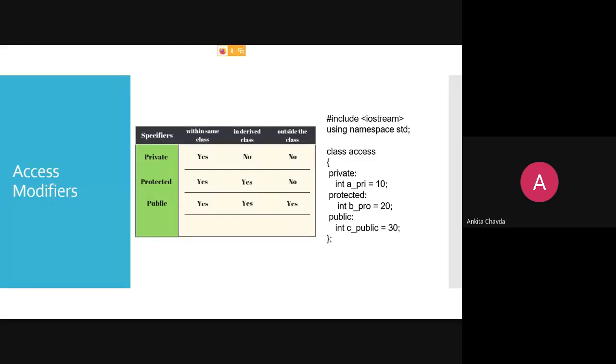Okay. Then in the derived class. So what will be there in the derived class? If it is a private one, nobody can use it. Whether it is in derived or outside the class, you just have to remember that private can be accessed within the class. That's it. Not outside of the class. So everywhere you will have this no and no. If it is protected, yes, in the child class it is accessible, but outside the class it is not accessible. In the same way, public members are available everywhere. Anyone can access them. So everywhere, yes.